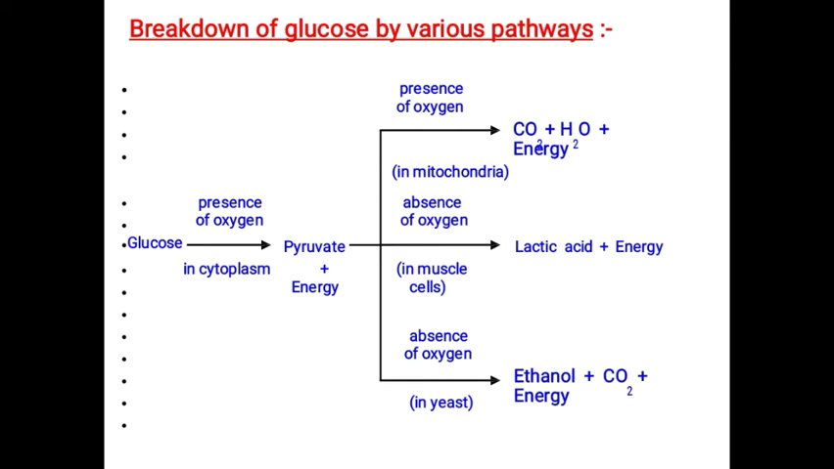The second one is in the absence of oxygen in the muscle cells, this pyruvate gets converted into lactic acid, which contains the same 3 carbon molecule, but it is in the absence of oxygen, that is anaerobic respiration. The third one is pyruvate is converted into ethanol in the presence of yeast and in the absence of oxygen. This process is called fermentation. Can you catch the points, children? Yes.